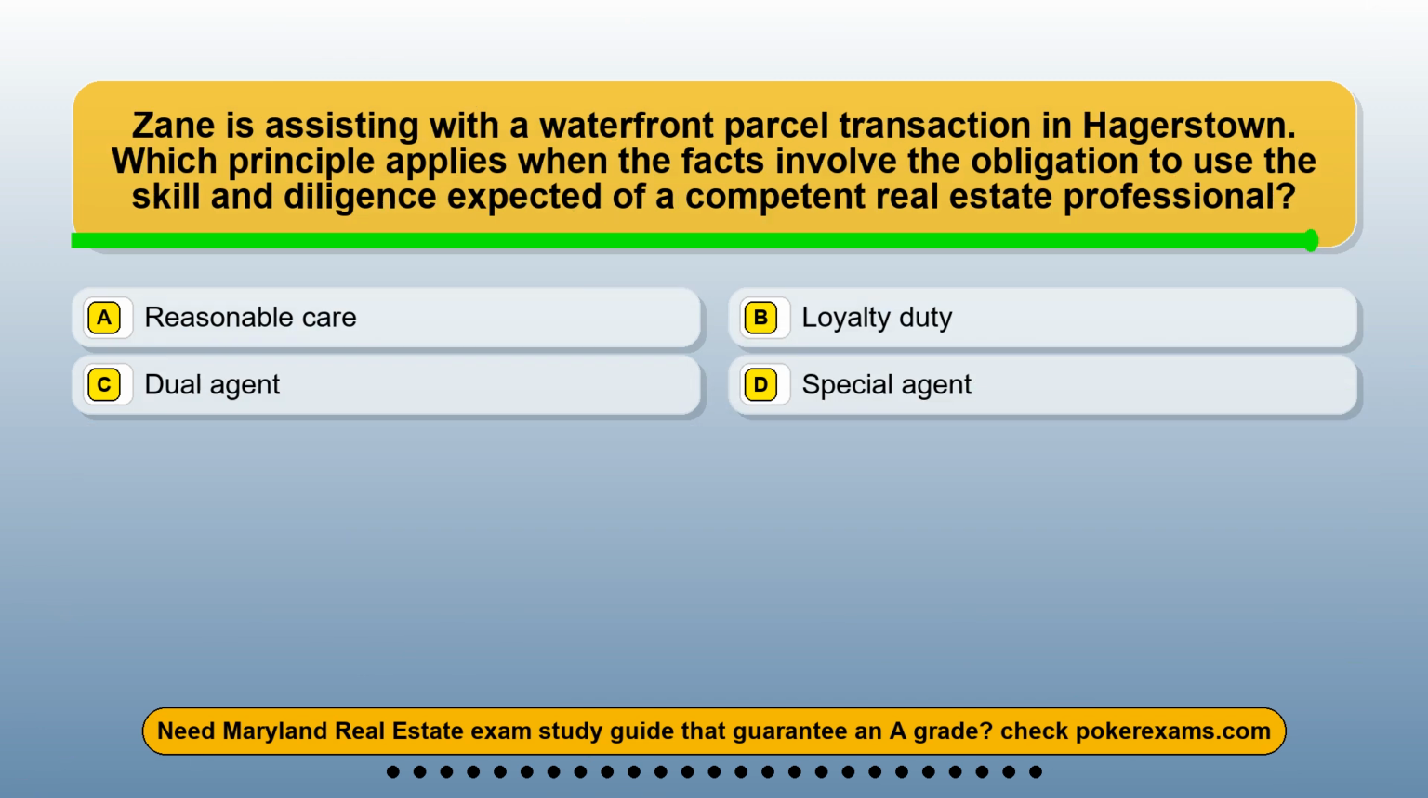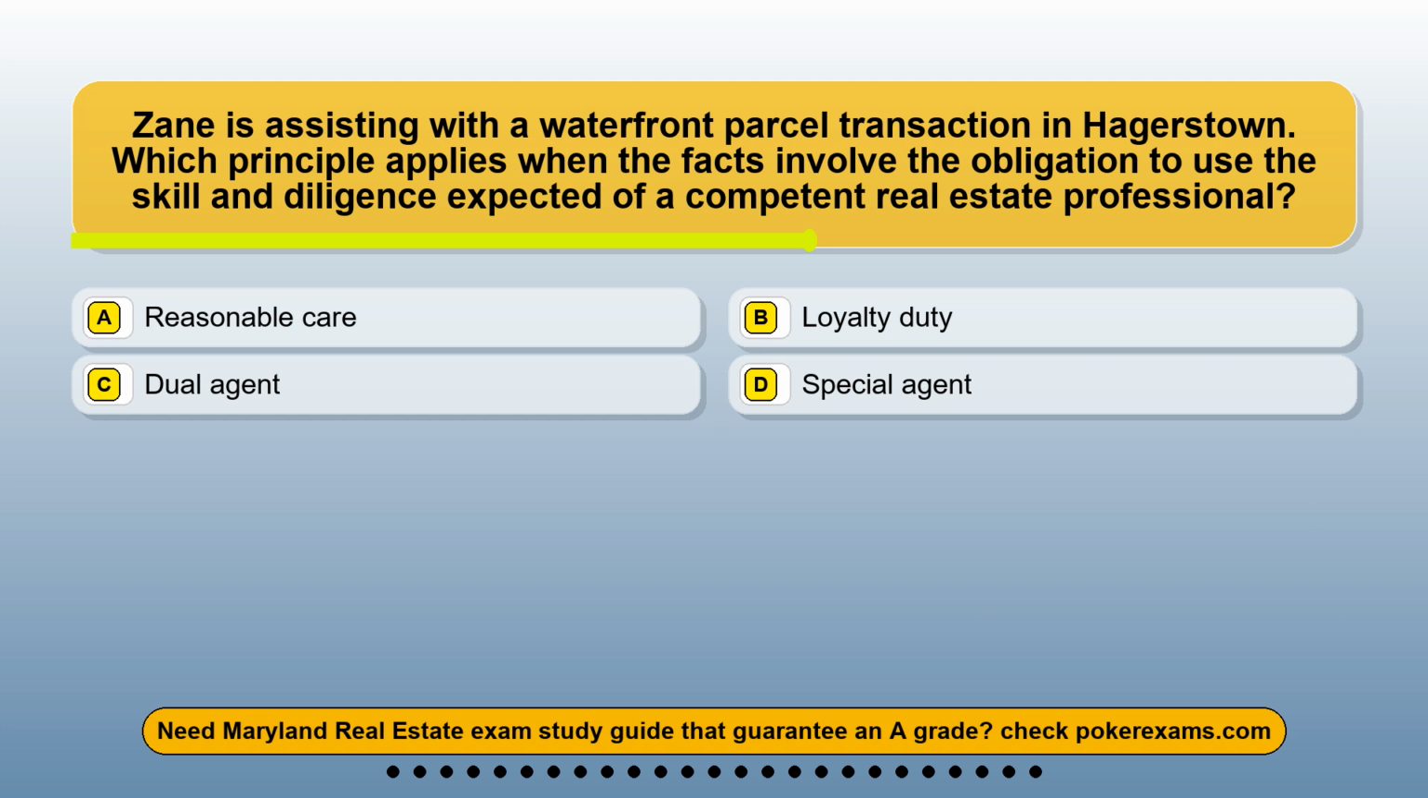Question 18. Zane is assisting with a waterfront parcel transaction in Hagerstown. Which principle applies when the facts involve the obligation to use the skill and diligence expected of a competent real estate professional? Option A, reasonable care. Option B, loyalty duty. Option C, dual agent. Option D, special agent.